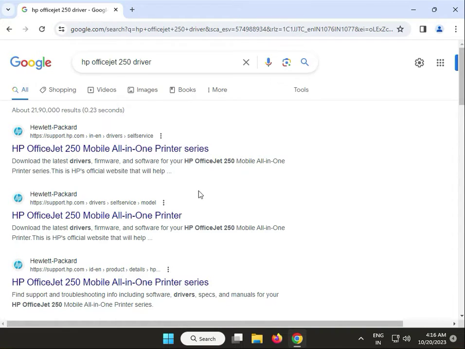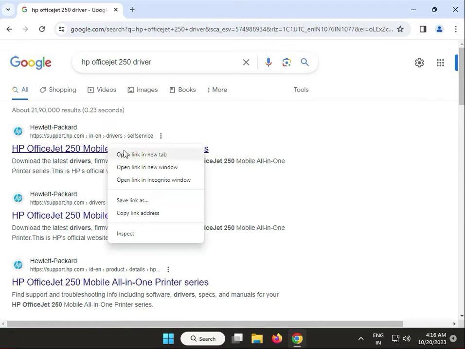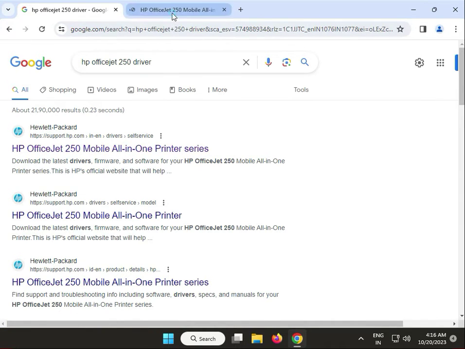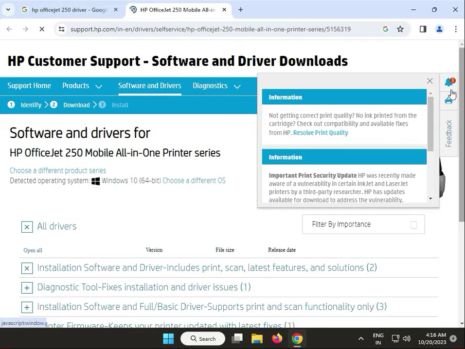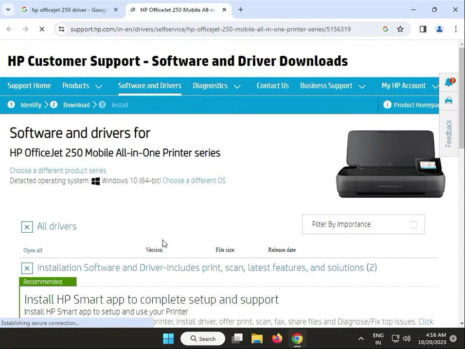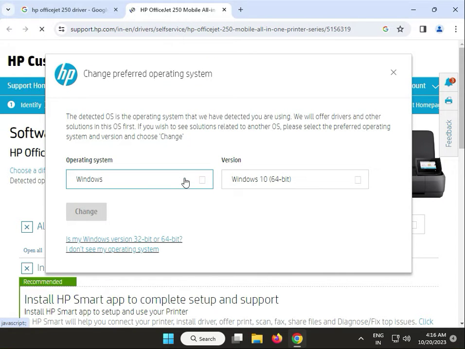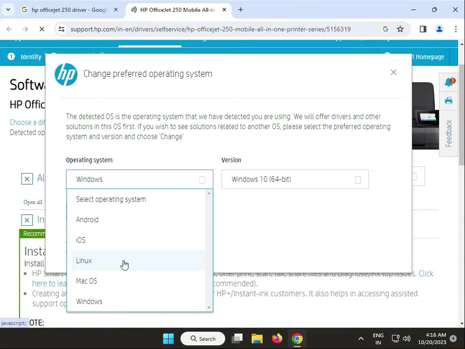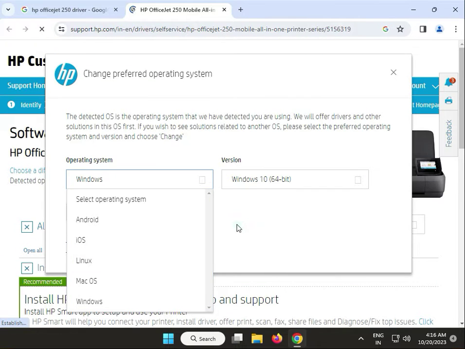How to download HP OfficeJet 250. So open any browser and search as it is the same, and right-click the first link to open a new tab and change the operating system. If you have another operating system, you can select it and download.